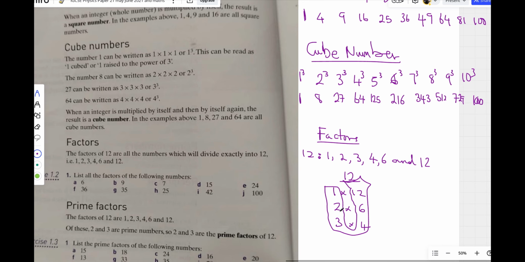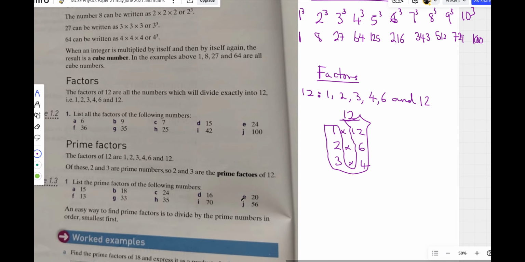So any number, we are not talking about prime factors first. When we talk about prime factors, we will explain that. But factors are all numbers that can divide a particular number. So if you are asked for factors of 36, all numbers that can go into 36: 1 can, 2 can, 3 can, 4 can, 5 cannot, 6 can, 7 cannot, 8 cannot, 9 can go, you write down 9, 12 can go, you write down 12, 18 can go, which is the middle, you write 18, after 18 is 36 itself.